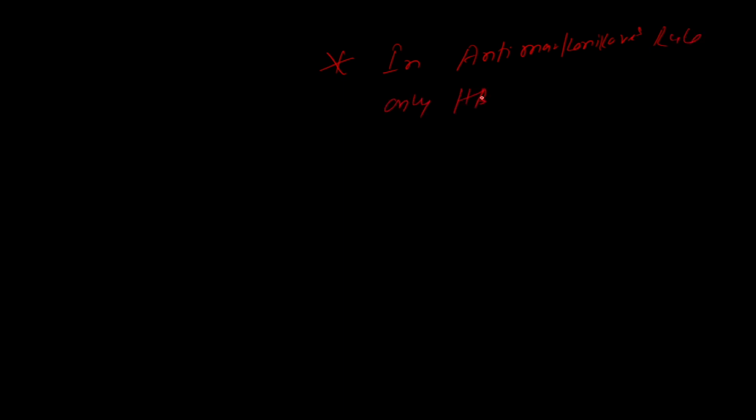Note one more thing: in the anti-Markovnikov rule, only HBr is used. Why?